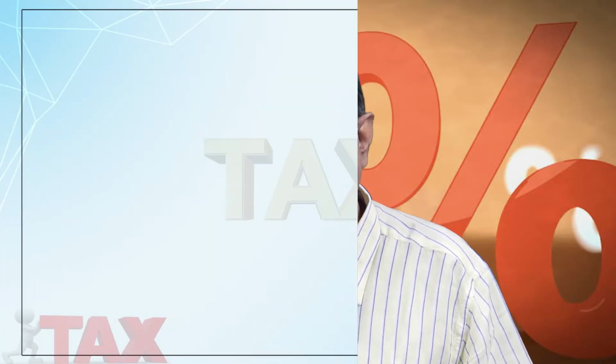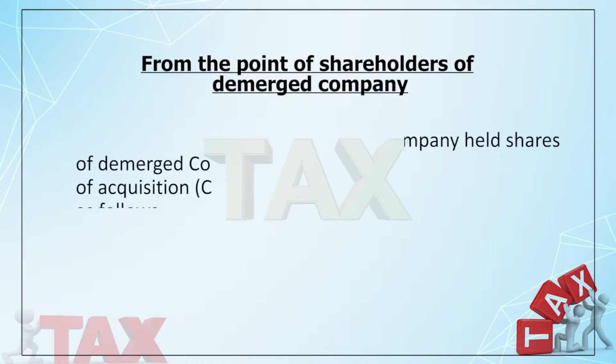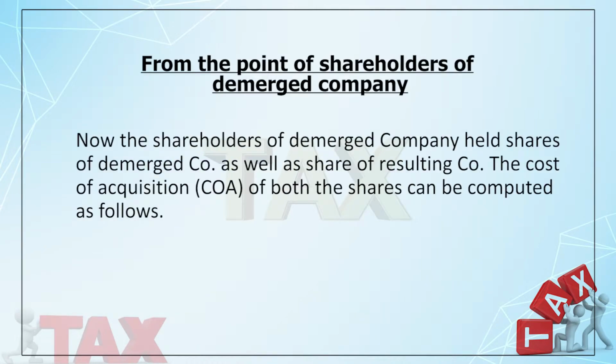Now the very interesting problem is, what is the cost of acquisition? Because I paid for the A Limited shares, I didn't pay for the B Limited shares. Now whenever I have 2 shares, I might sell these shares in future. So for that purpose, I must know my cost of acquisition. Otherwise, I cannot compute the capital gain tax, right? So now, how will you do that?